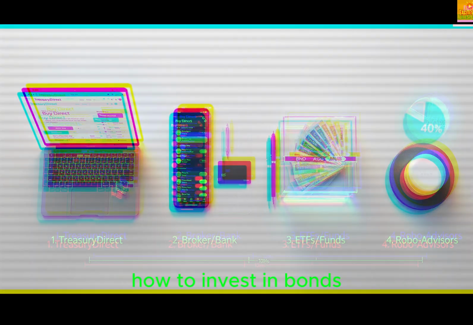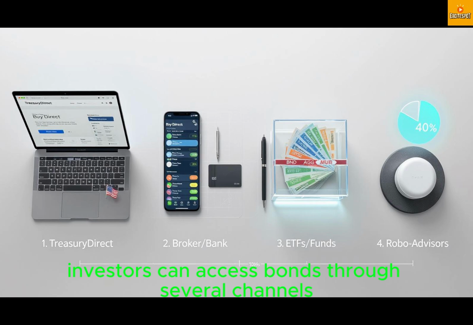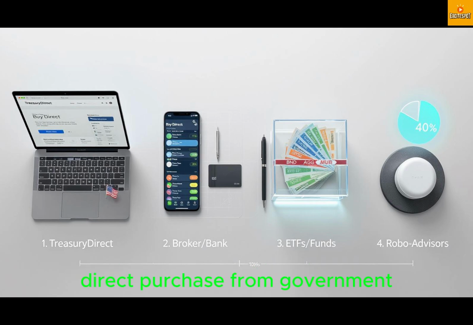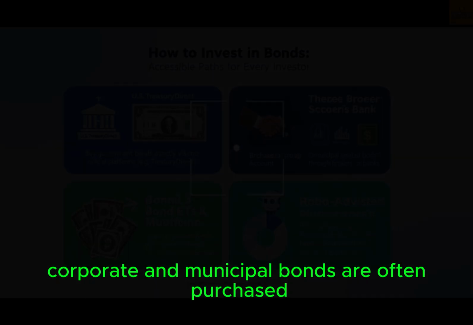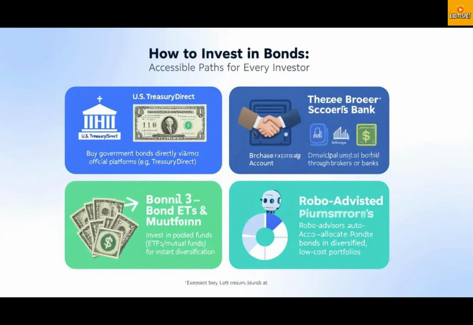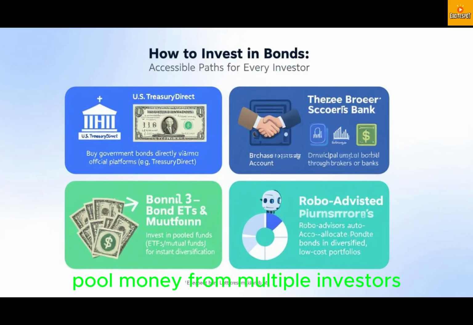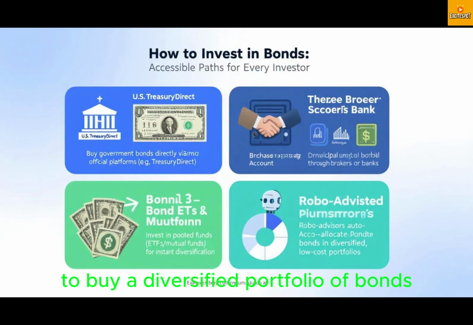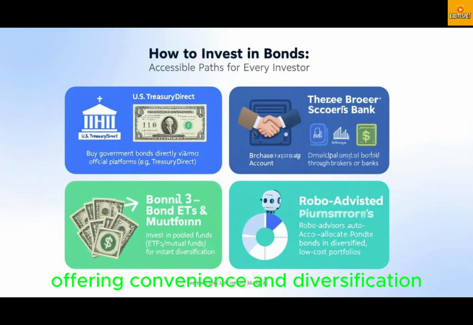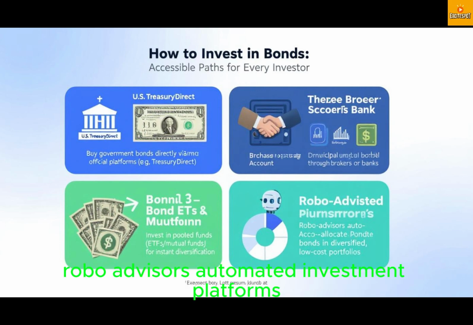6. How to invest in bonds. Investors can access bonds through several channels. Direct purchase from government. In the U.S., platforms like Treasury Direct allow investors to buy Treasury bonds, bills, and notes. Through brokers or banks, corporate and municipal bonds are often purchased via brokerage accounts. Bond ETFs or mutual funds. Bond exchange-traded funds or mutual funds pool money from multiple investors to buy a diversified portfolio of bonds, offering convenience and diversification. Robo-advisors. Automated investment platforms often include bonds in diversified portfolios.